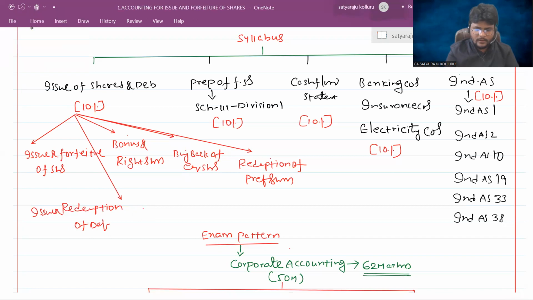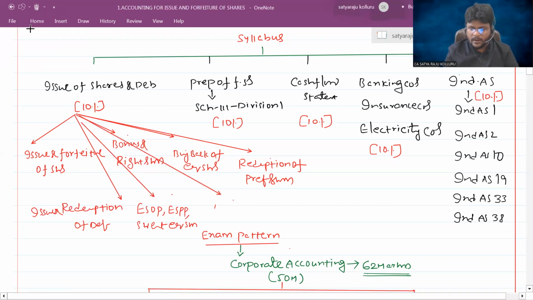Then employee stock option plan, employee stock purchase plan, sweat equity shares. Underwriting of securities.